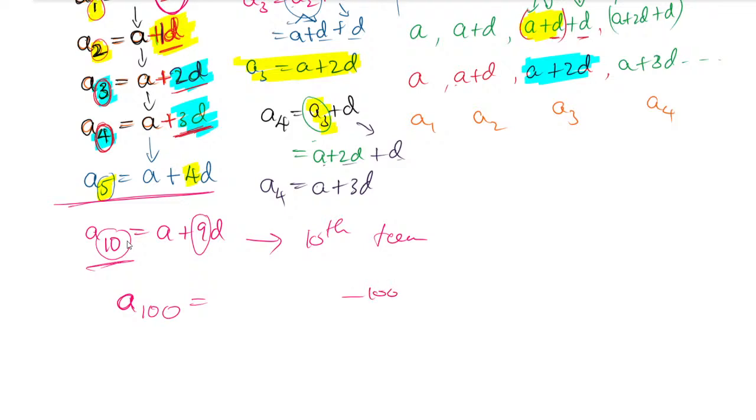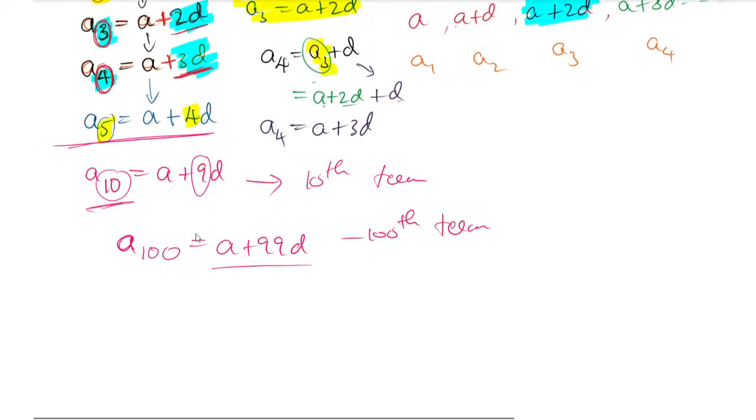A100 means the 100th term. Remember, you can find any of the terms using this. It is not that you can only find it by adding. No, directly also we can find. Yes, it is nothing but a plus 99d. Very good, Yashasvi and Yashaswini, both of them. It is easiest, so directly you can find the 100th term.